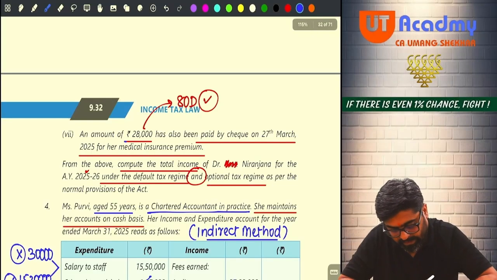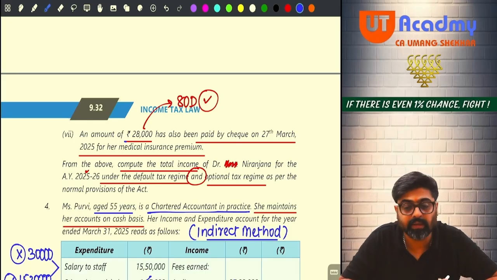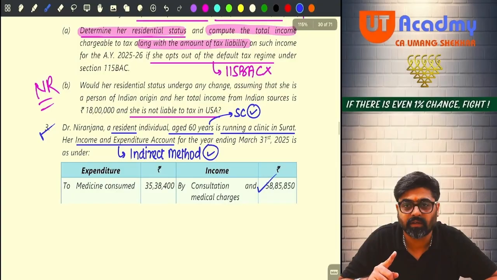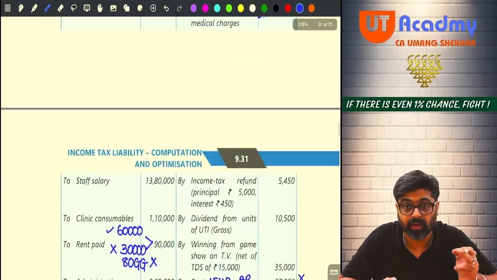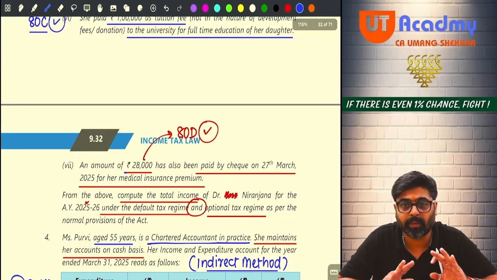An amount of 28,000 has also been paid by cheque on 27th of March for her medical insurance premium. Is she a senior citizen? Can you see senior citizen? She is a senior citizen. First line only. And for herself, she is paying a medical insurance premium. So will that insurance premium be allowed?